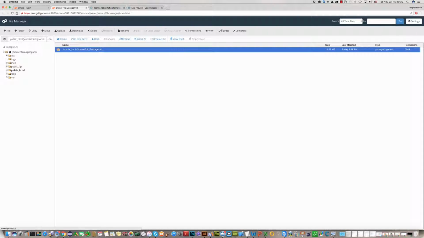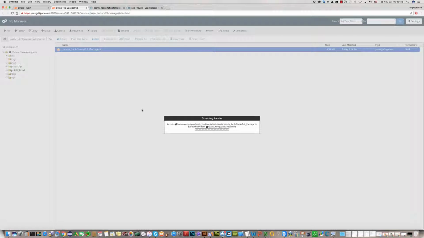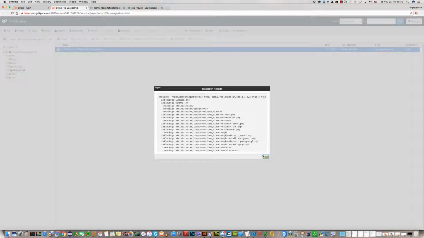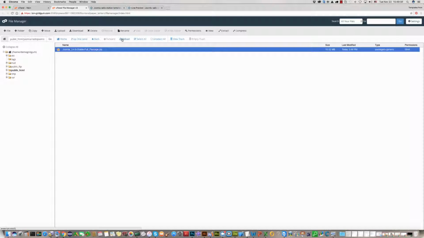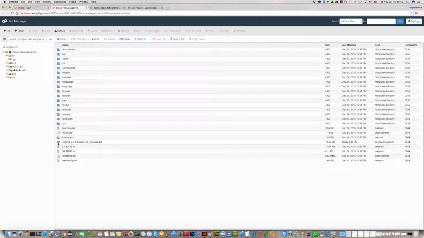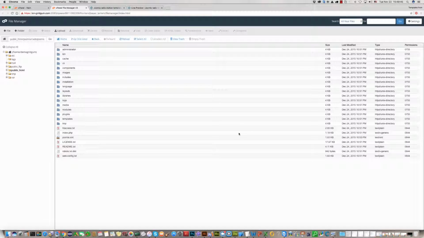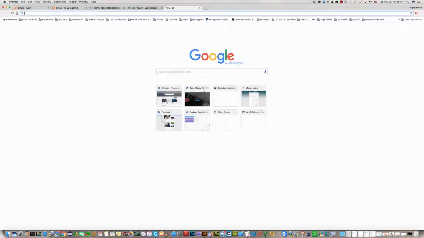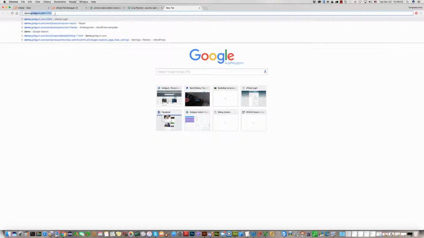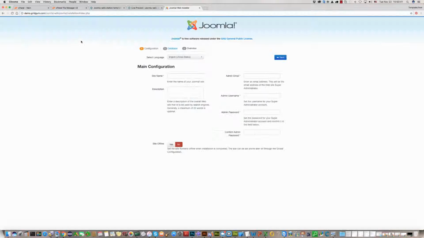Now we should extract this zip package. It has been extracted. We can click on reload. It's extracted. We should delete this zip package, and now we should go and start the installation process. For this demo, we have here Joomla. Now we can start our installation process.